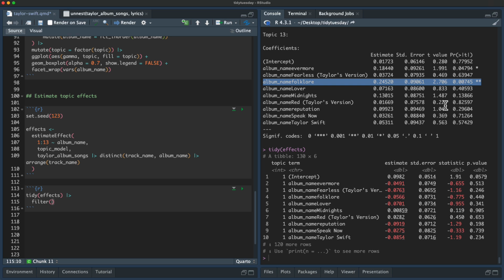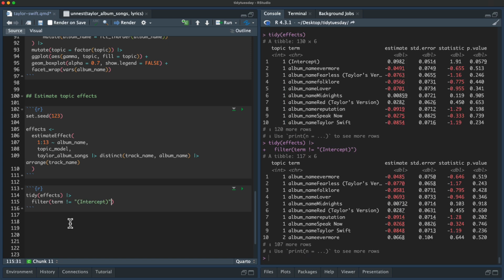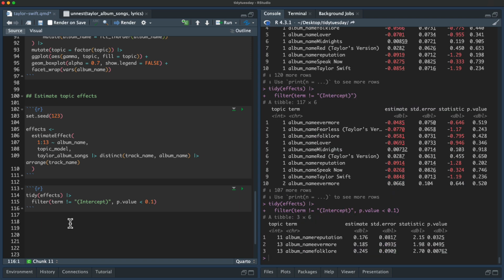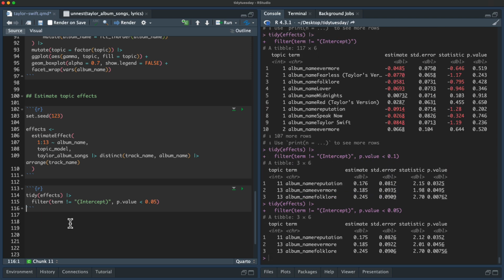So we can say, let's get rid of all the intercepts because that is not what we're interested in. Like this. So now there's just the different albums, and we can say p-value less than 0.01, and we get those 3, and actually those are all less than 0.05 as well.